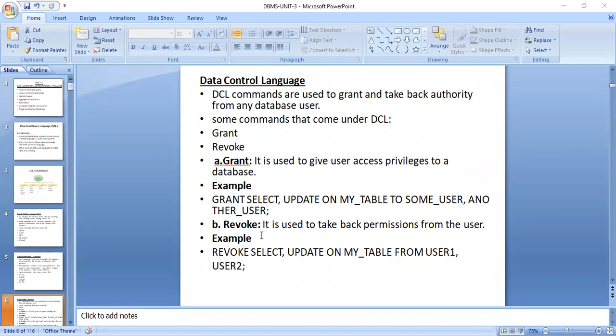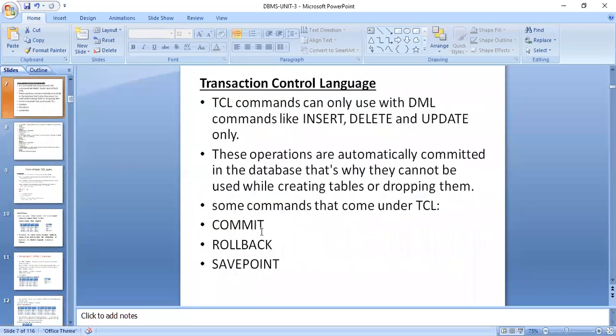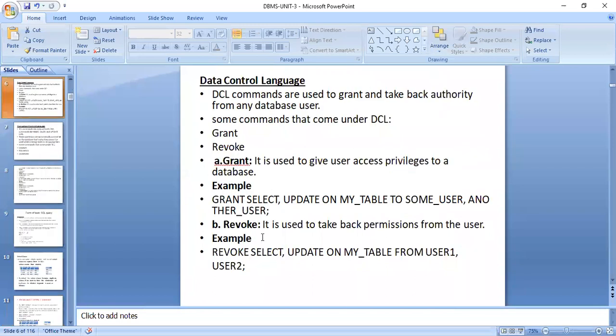For example, grant select, update on my table to some user. This is the syntax actually. Here we are granting permissions with the help of the grant command.